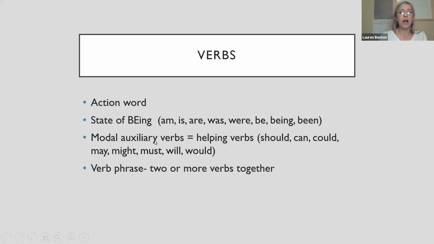So then we have modal auxiliary verbs. These are helping verbs. And you won't have to identify this verb as a helping verb or modal auxiliary verb. What you need to know is just the words. You need to know that these words are verbs, like should, can, could, may, might, must, will, would. And so that is not an exhaustive list, but words that are like that. Shall is another one. And then a verb phrase is when 2 or more verbs are together.